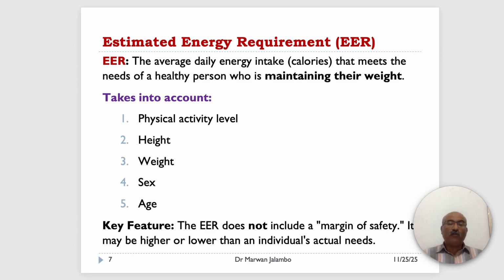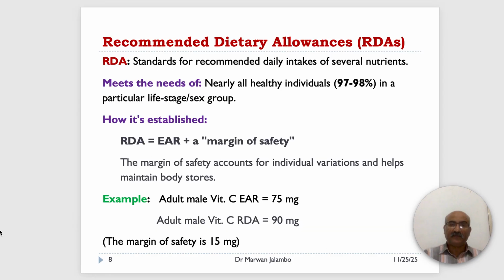Now, let's go back to nutrients. If the EAR only covers 50% of the people, what standard should we as individuals aim for? The standard is the RDA. RDA means Recommended Dietary Allowance.